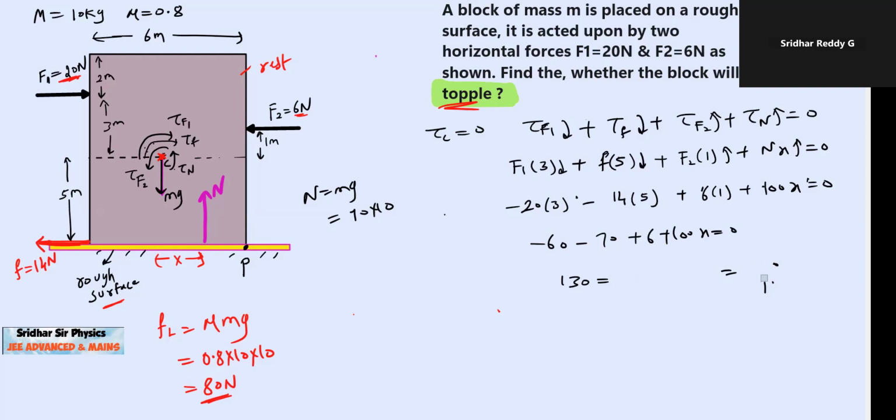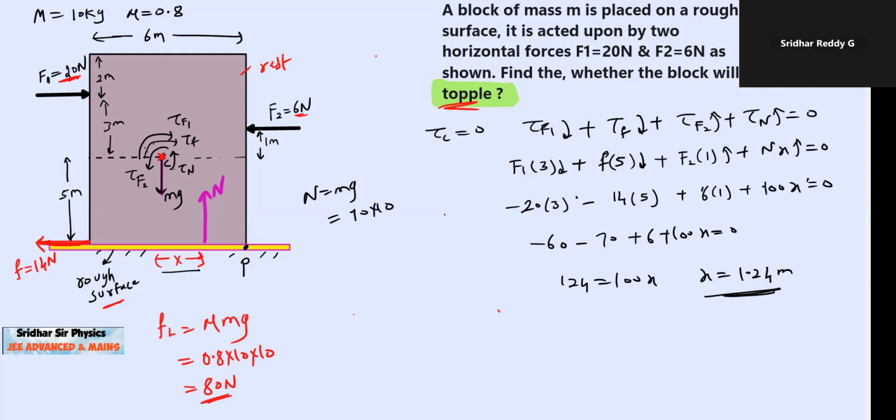Some calculation error. 130 minus 6 will be 124. What is the conclusion? I got x equal to 1.24 meter.